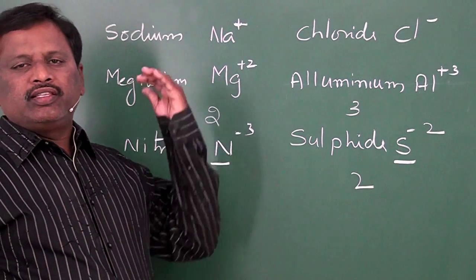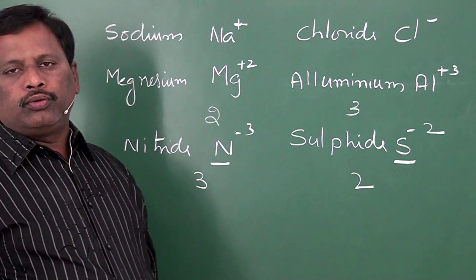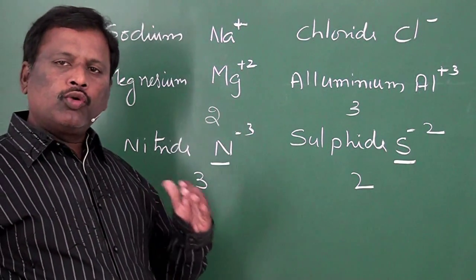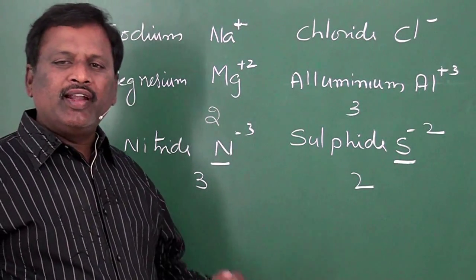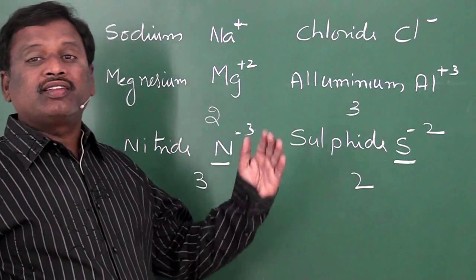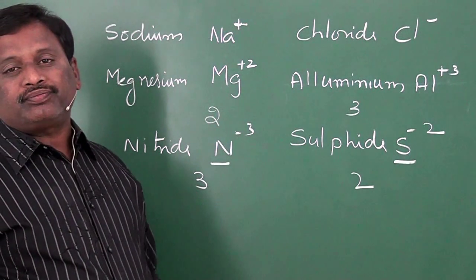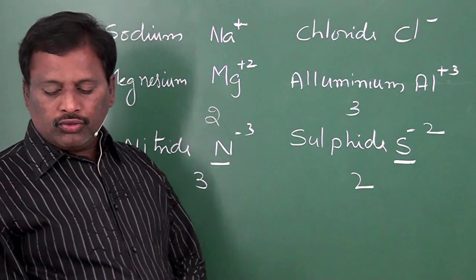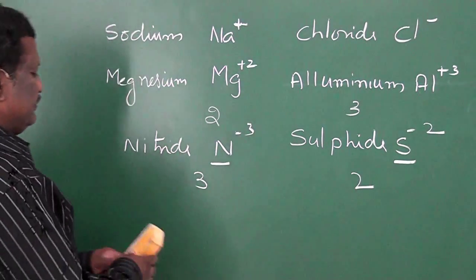Basing on this, these ions can be classified into monovalent ions, divalent ions, trivalent ions, tetravalent ions, and so on. Now, I will give you some examples.